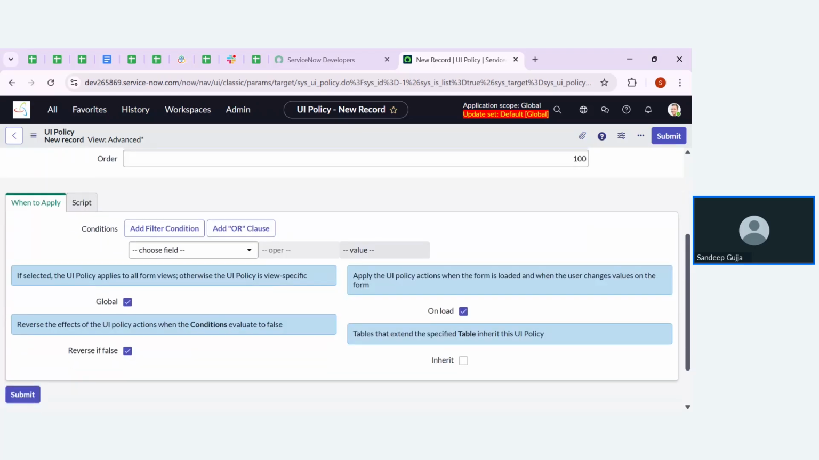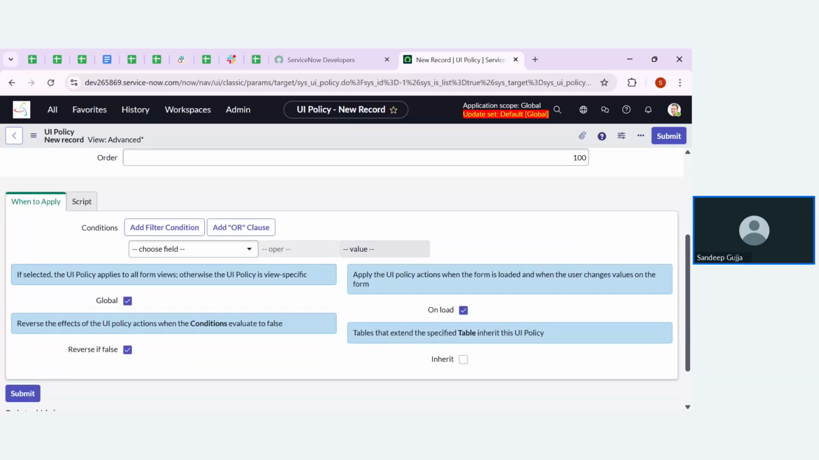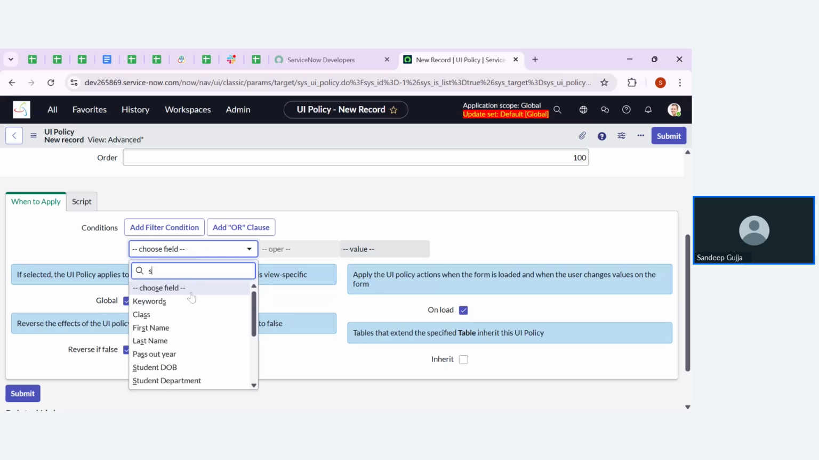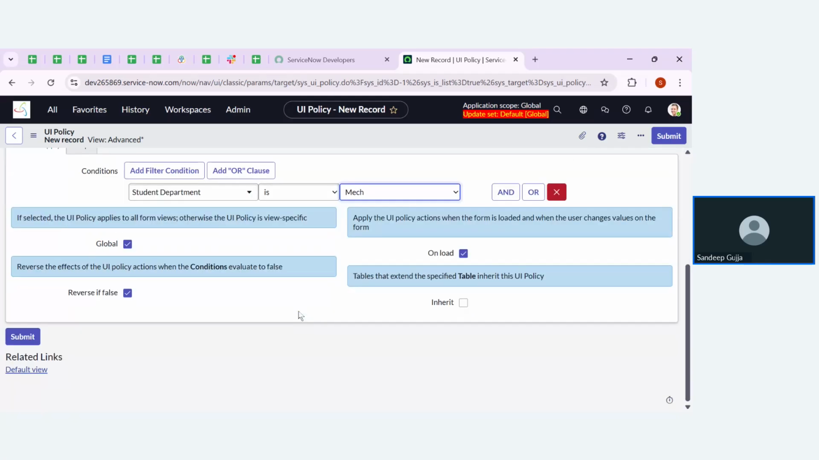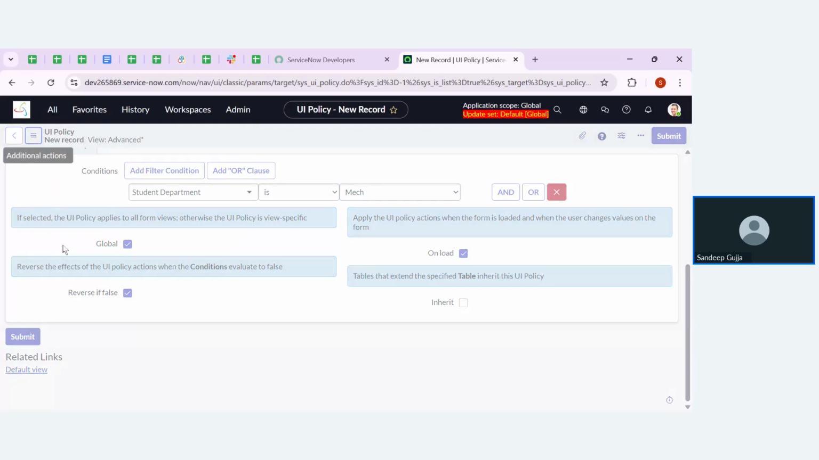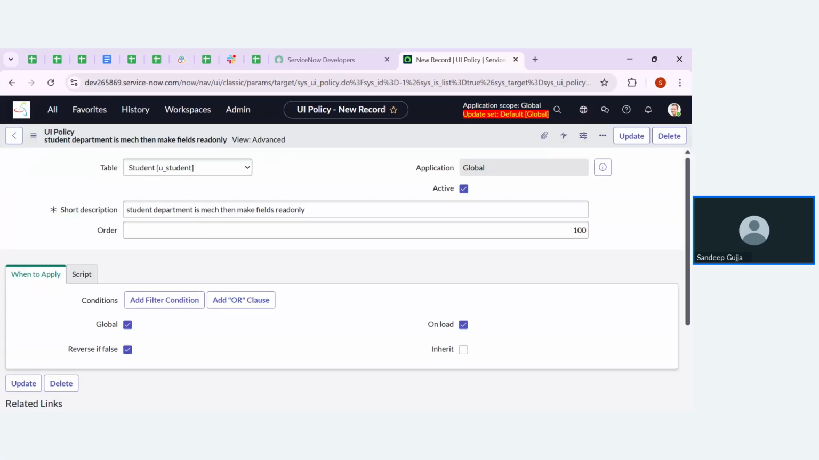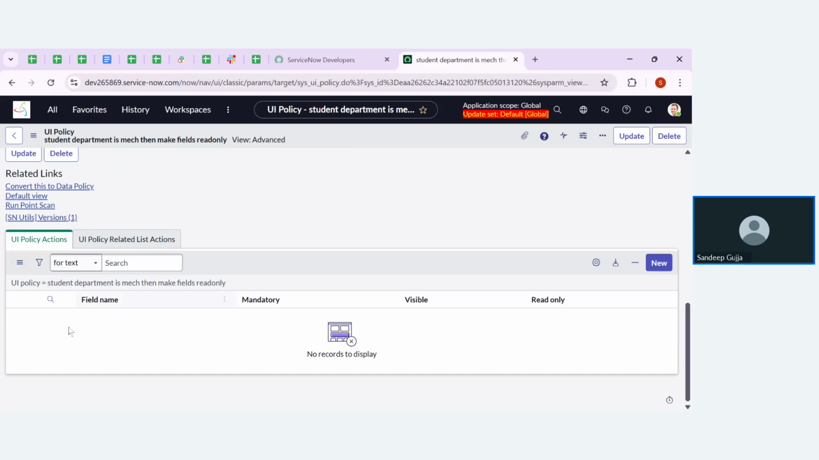Here, as I said, my condition is that student department should be MEC. After giving the condition, what we need to do? We need to click on the context menu to save this condition to the database. Then it will show the related sections to perform the actions based on the condition. So click on context menu, click on save. Then I can prepare actions for this condition. Let me go down here. I can find one section in the related list, that is UI policy actions. Click on new and perform the actions.